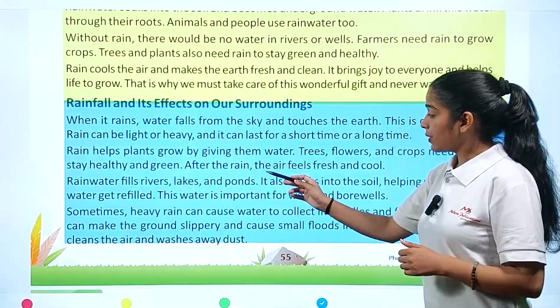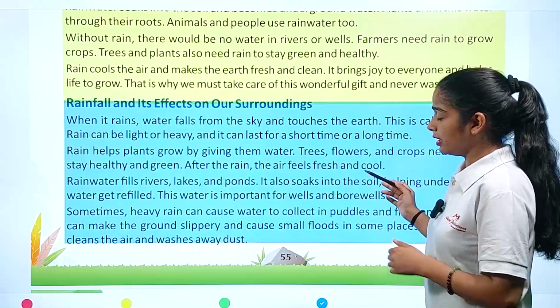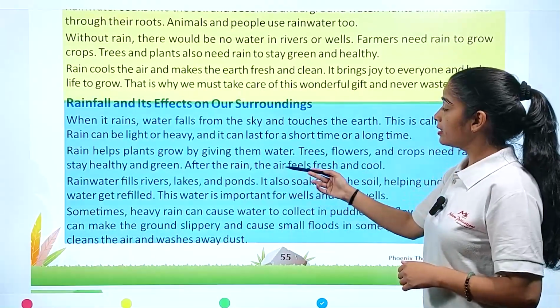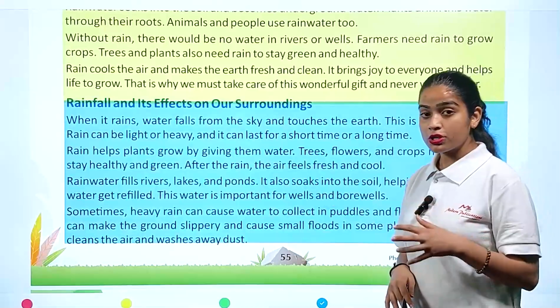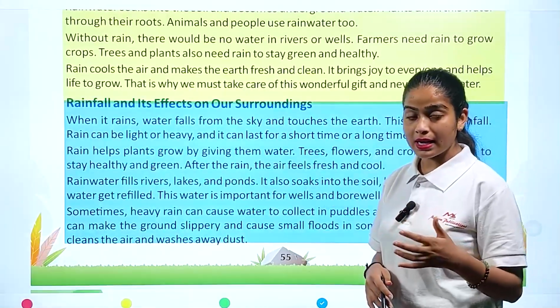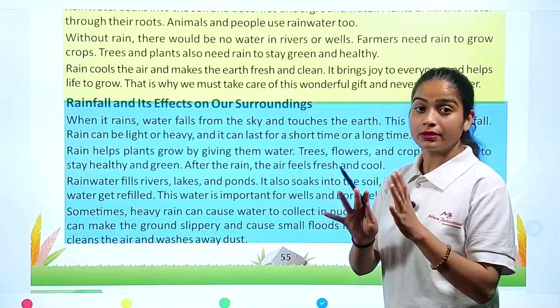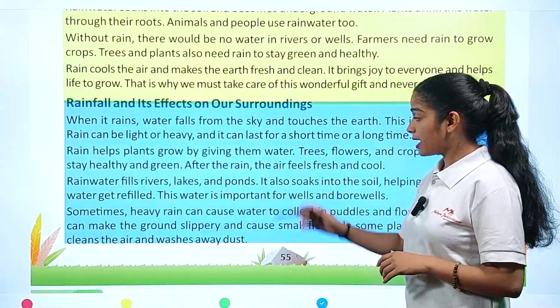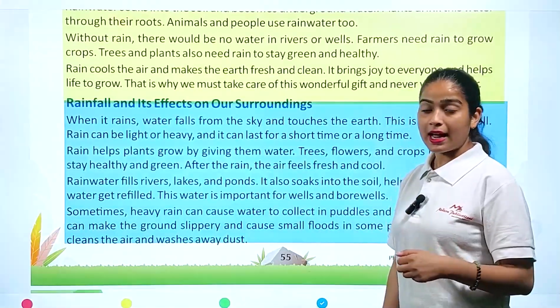Now, after the rain, the air feels fresh and cool. So it's not only important for animals and plants, it is also important for the air, right? Because with the help of rain, we feel fresh and cool air.